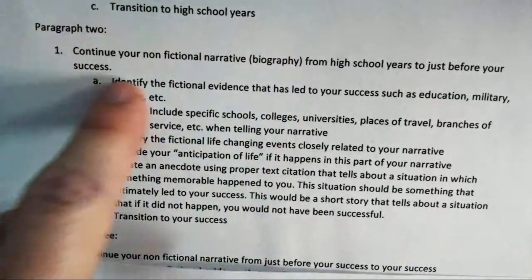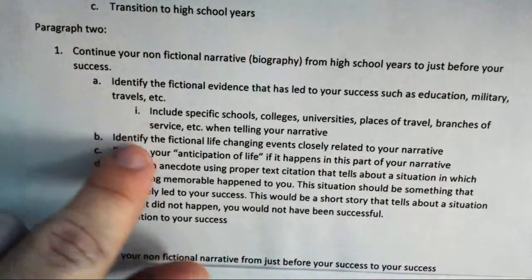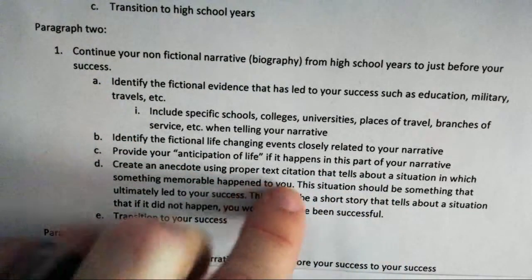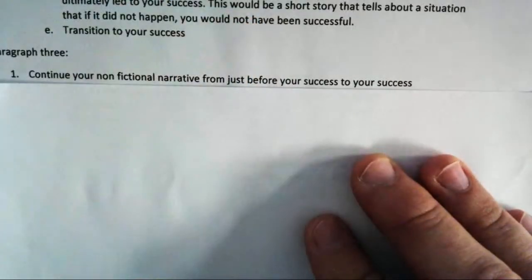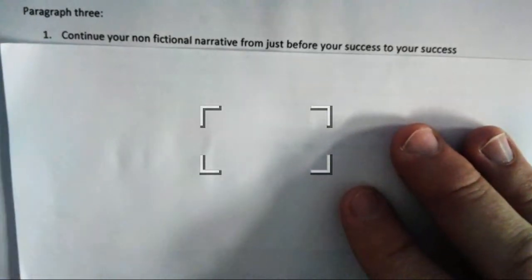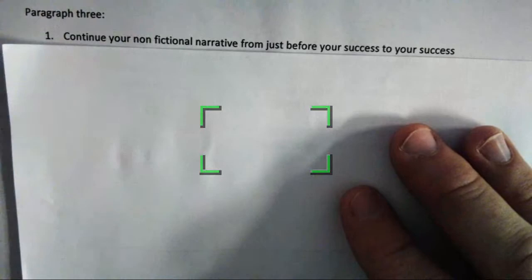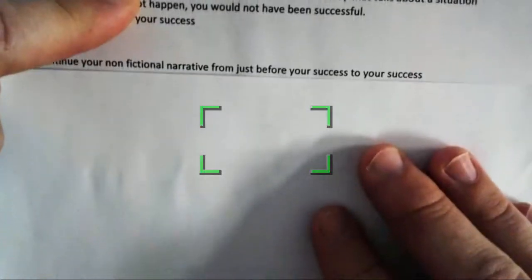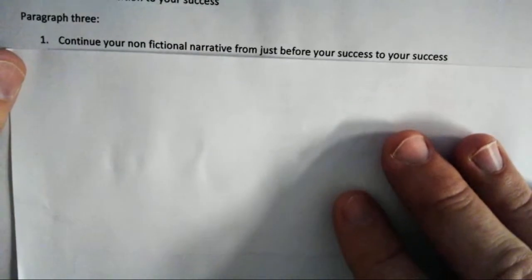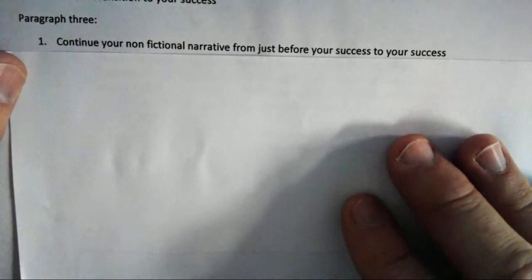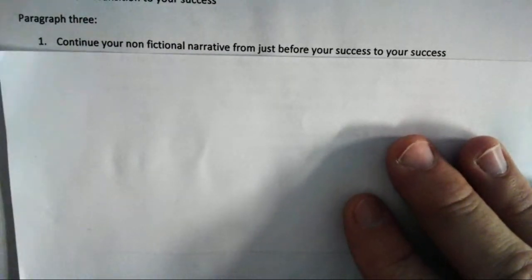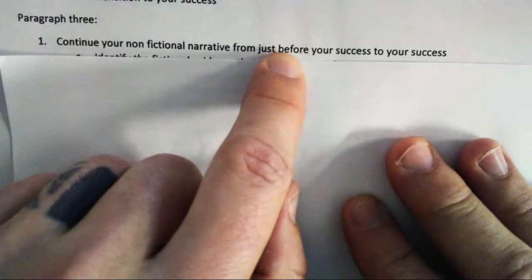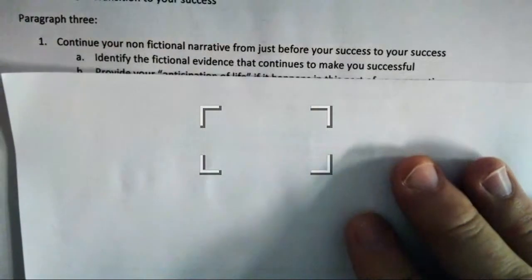You're going to college, you're doing this, you're traveling, you're identifying a certain situation that happened to you, and then all of a sudden, bam, paragraph 3 happens, and you are now successful. Because all of this led up to your success. And now you've done something that's successful. So continue your narrative from just before your success to your success.